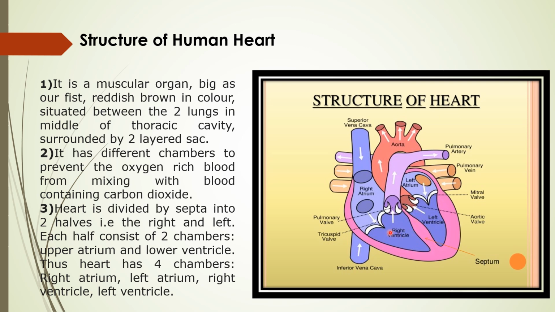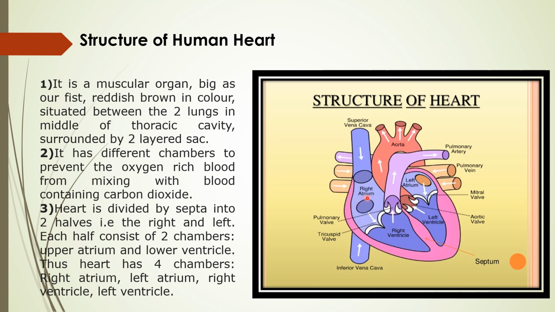Same with the atrium. The aorta takes all the oxygenated blood to all over the body, or you can say to each cell of the body. So they are giving the oxygen, and in return the blood vessels are taking what? Carbon dioxide. So all the carbon dioxide carrying blood comes to where? It comes to the right auricle, right? So the right auricle has a vein. That vein is known as the vena cava, actually the superior vena cava and the inferior vena cava.